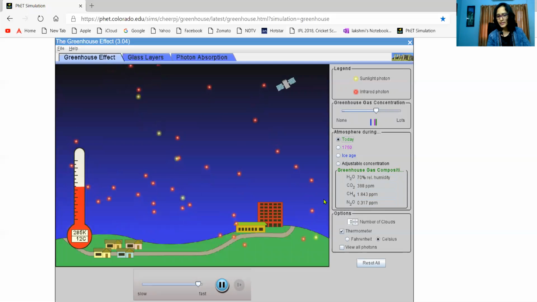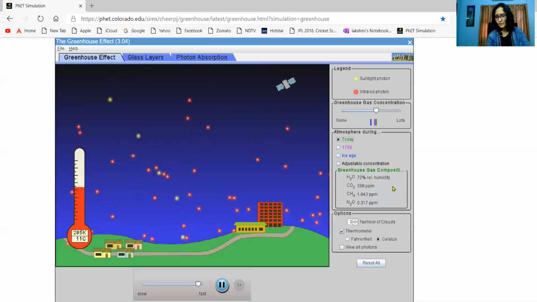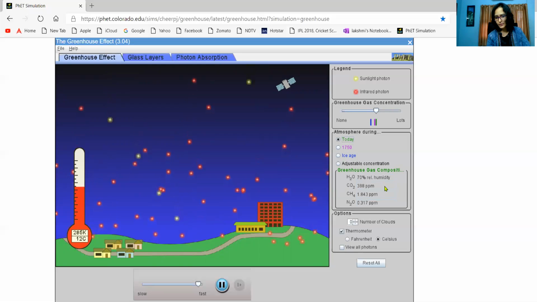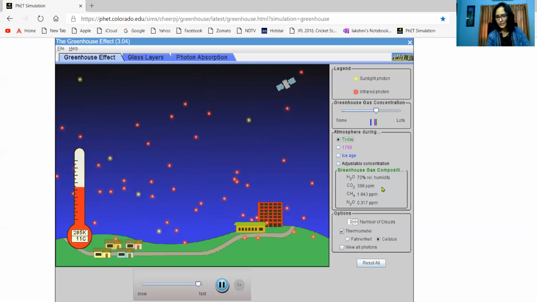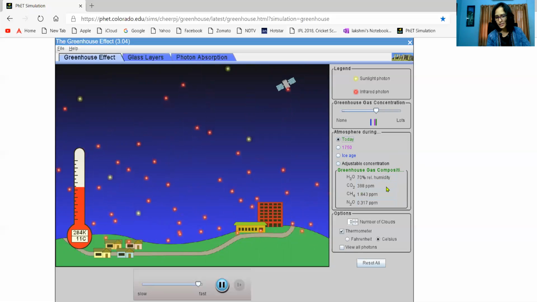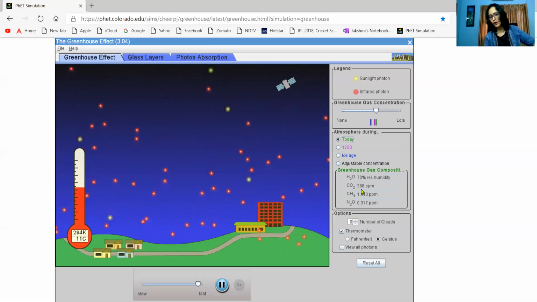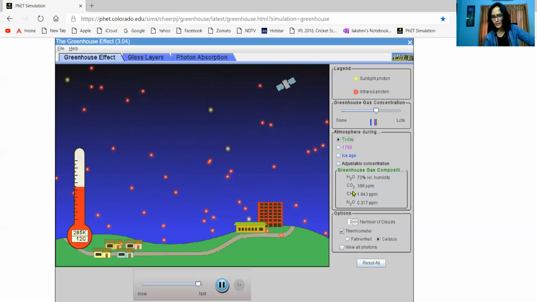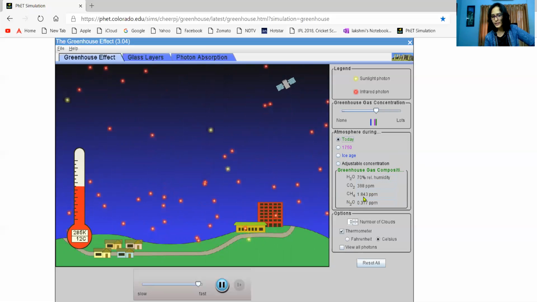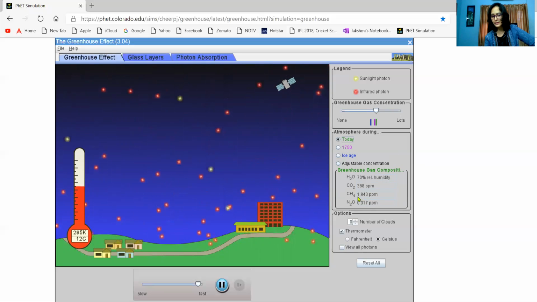Now today's condition. You can check today's carbon dioxide levels in your city, as I told you previously. This simulation was made in 2014. The carbon dioxide level in Colorado was 388 parts per million. That means from 180 to 280, and from 280 it took a long jump to 388. And currently it must be above 400 for sure. And methane is 1.8. Previously we started off with 0.3, and now it became how many times higher?